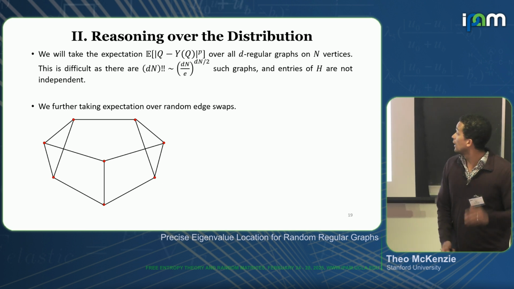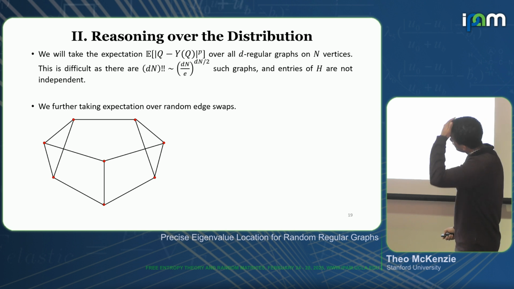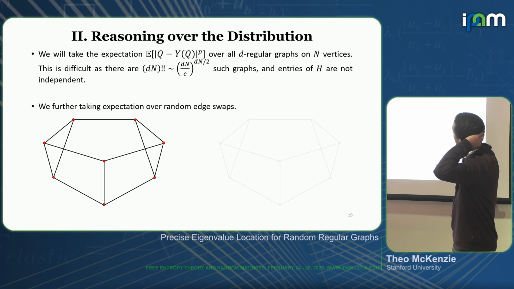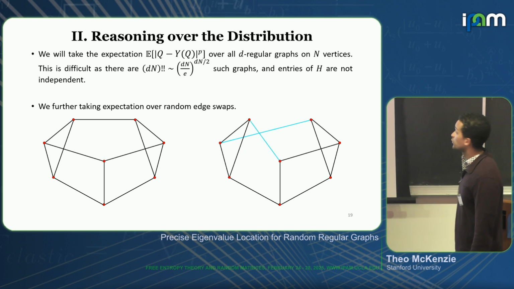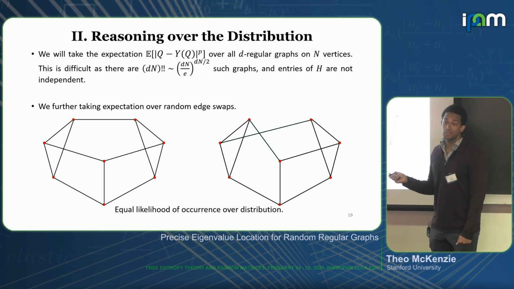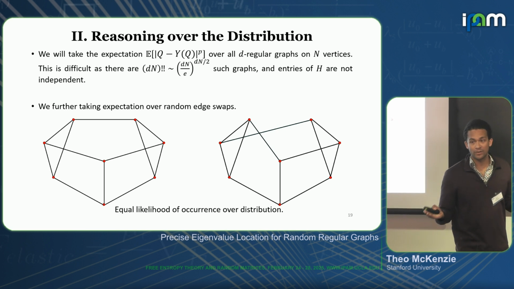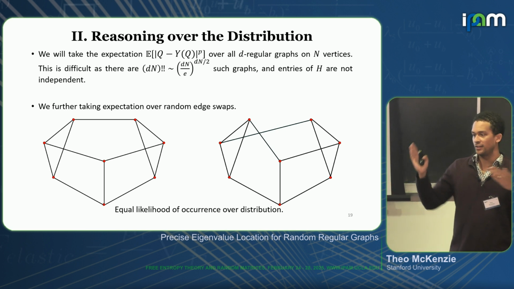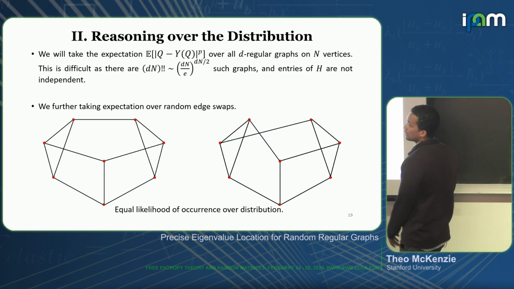We're going to use the invariance of the distribution over random edge swaps. So if I start with some graph, I'll copy it here. I'll highlight two edges, and then I swap their adjacency. Each of these two graphs is equally likely to appear in the random regular graph model. Specifically, if I have any pair of edges, it's equally likely that I see the edges like this versus like this, no matter what that is.